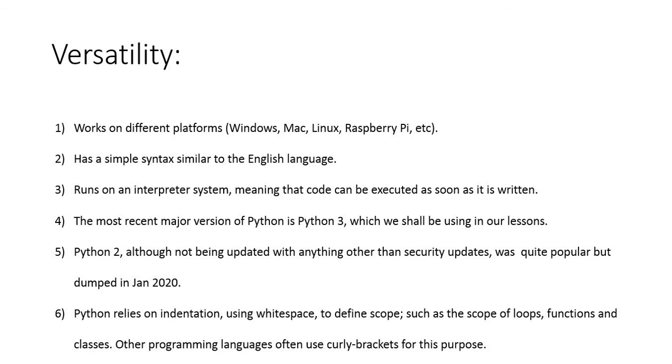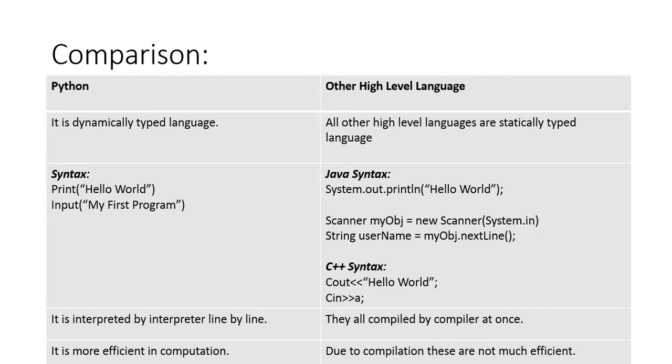If we compare Python with other languages, Python is a dynamically typed language, which we can type like simple English. Whereas in other high-level languages like Java and C++, we have to remember some specific commands. In Java, if we have to display anything on the screen, we have to type the command System.out.print with a semicolon at the end. Only then will our command be executed and displayed on the screen. On the other hand, it's not like this in Python. In Python, you can give the command print and display anything on the screen.